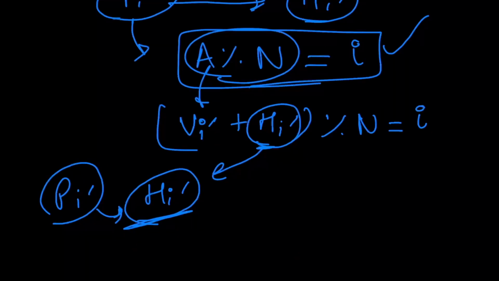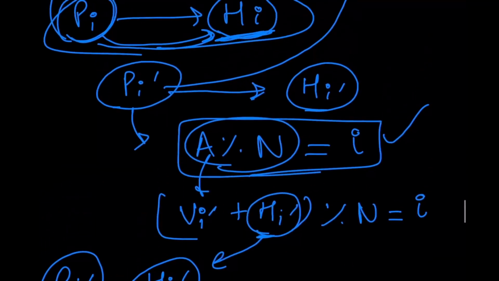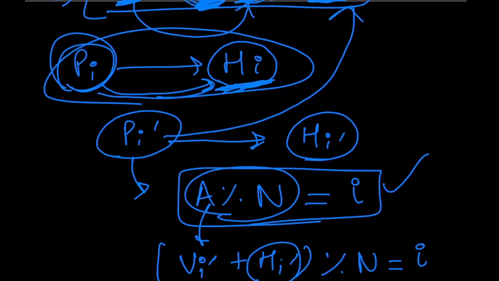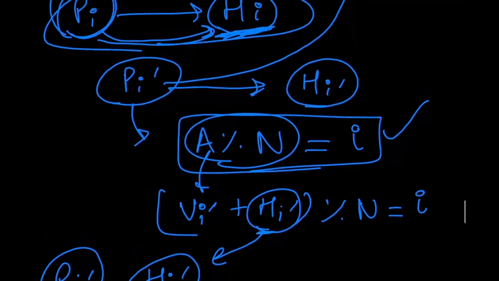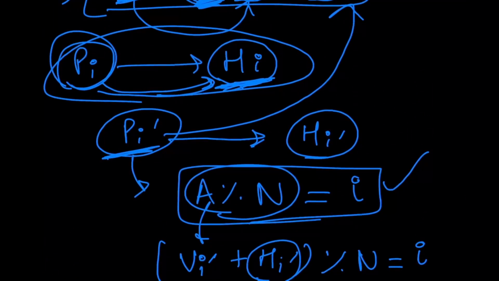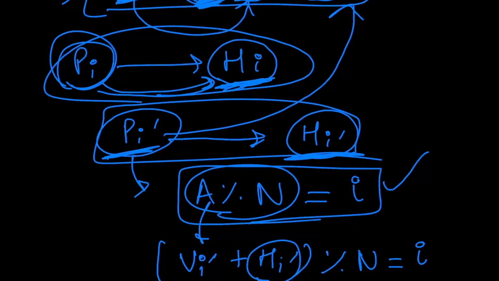Since everyone was assuming their answers to be correct, everyone's gonna go through the same calculations, and all of them together in the end are gonna announce the value of hi that they have guessed or calculated. And among all of these guys, pi dash rather is gonna be announcing the correct value of hi dash. Thus, we achieve the goal of at least one person, where in this case, exactly one person, getting their own hat correctly.